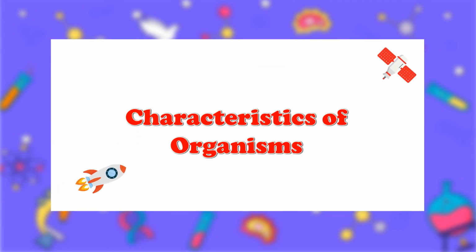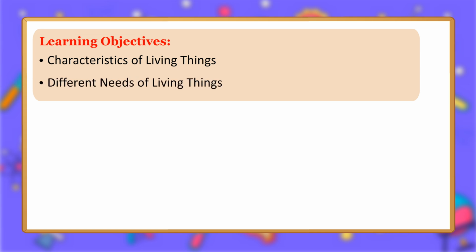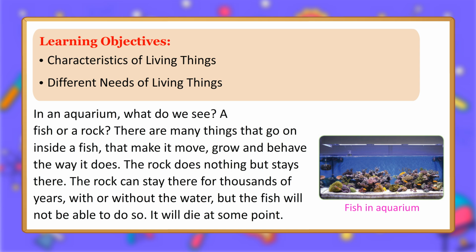Characteristics of organisms. Learning objectives. Characteristics of living things. Different needs of living things. In an aquarium, what do we see?